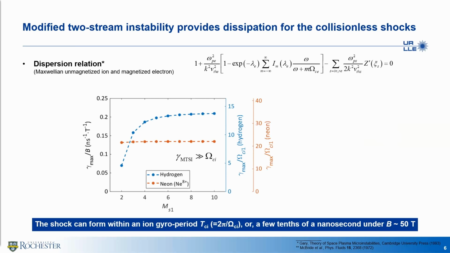Therefore, the shock can readily form within an ion gyroperiod, or, if you take a look at the left axis, the growth rate over B in physical units, the shock can form within a few tenths of a nanosecond under a B field around 50 Tesla.